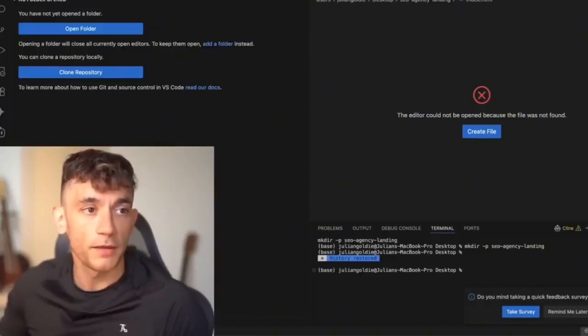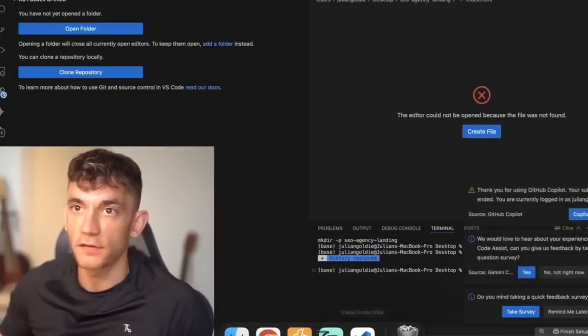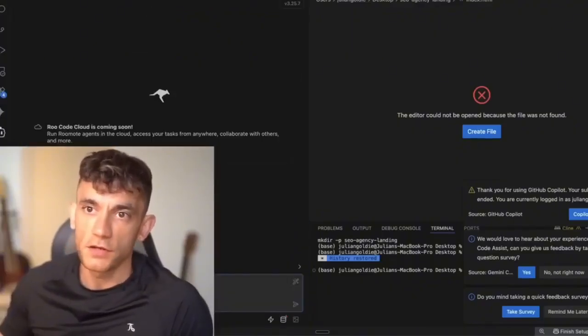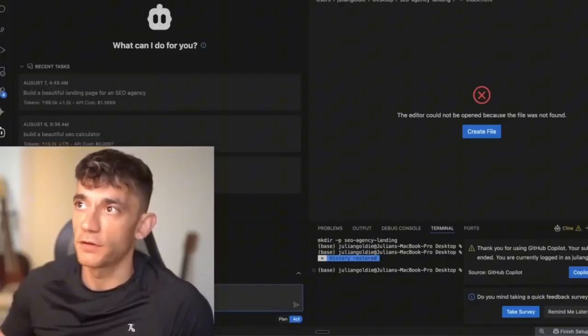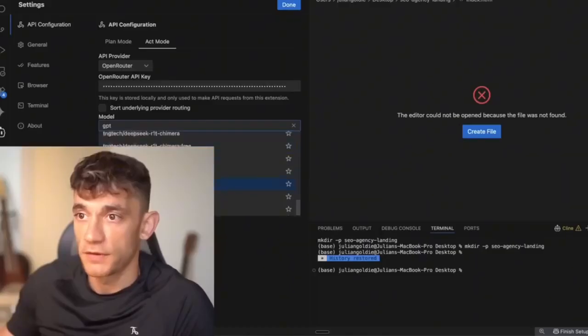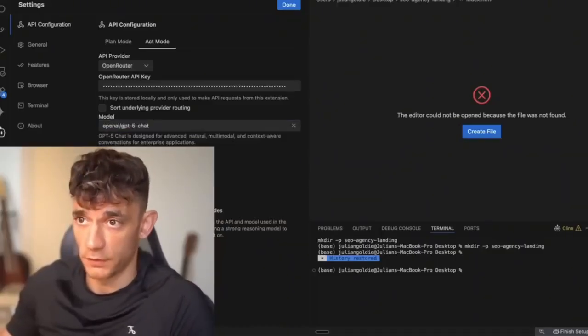But what you can do over here is go to something called Visual Studio Code, as you can see, and then go to extensions. Inside the extensions here, you can choose between Cline or Roo Code, and these can both use GPT-5 as well. So if we go to the settings, OpenRouter, type in GPT, and then scroll down, we can see GPT over here. And this supports browser use as well. So you can use your browser.